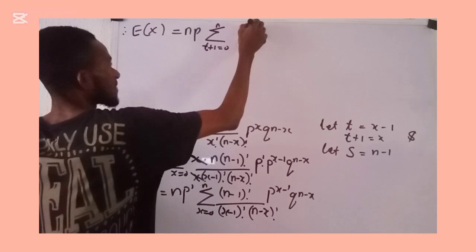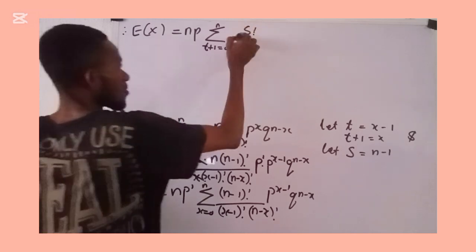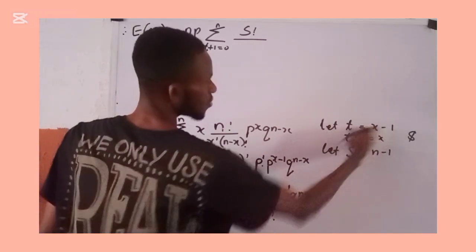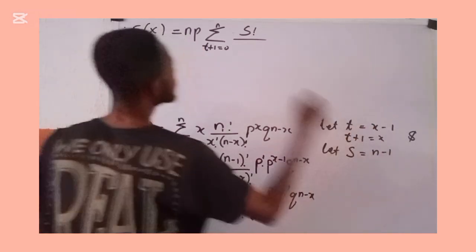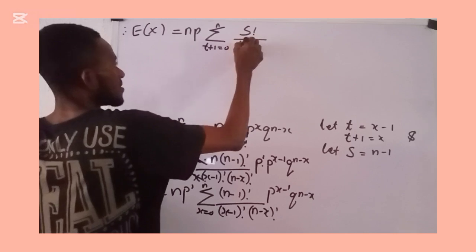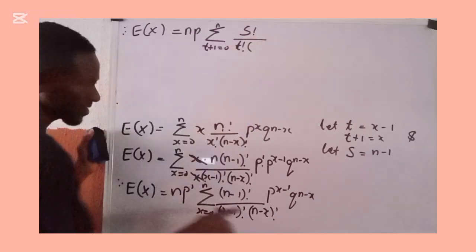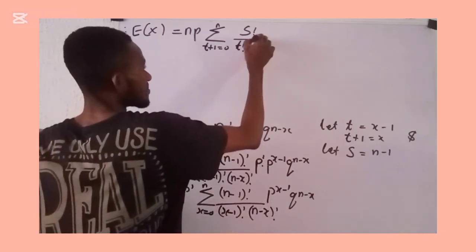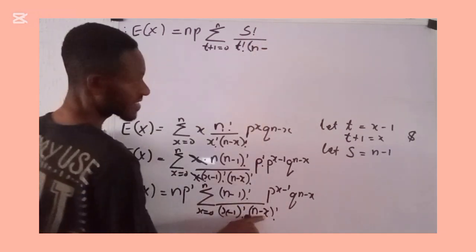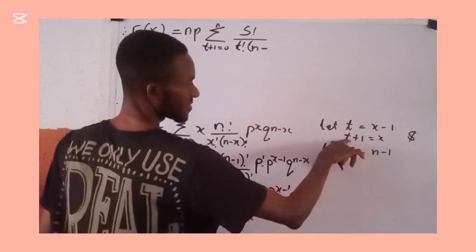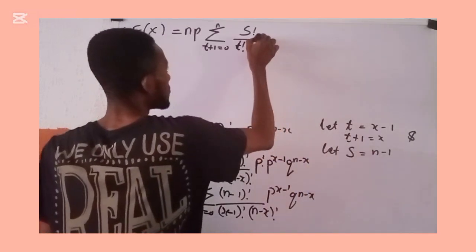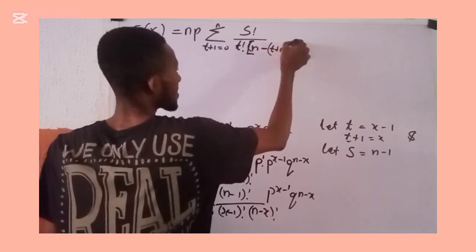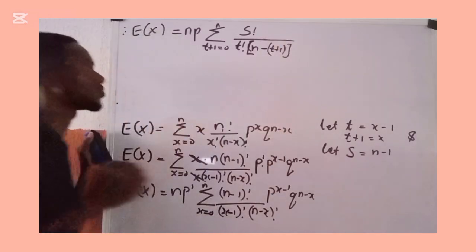This is n minus 1, and n minus 1 is already s. So I can write s factorial all over x minus 1, and x minus 1 is already t. So I will now write t factorial, into my n minus x, and my x is already t plus 1. So I'll open a bracket and write t plus 1, close the bracket and close this one.